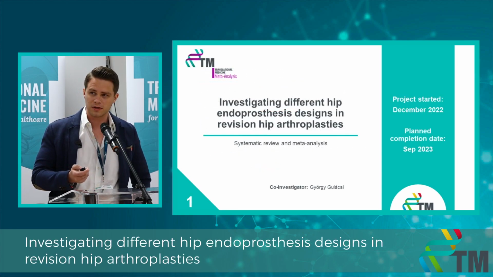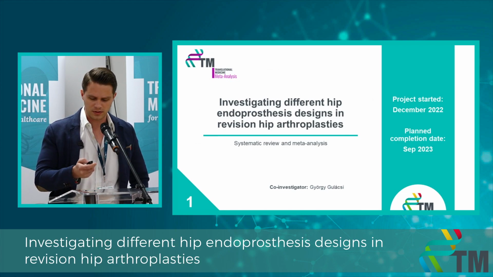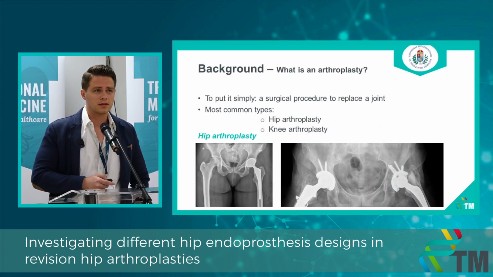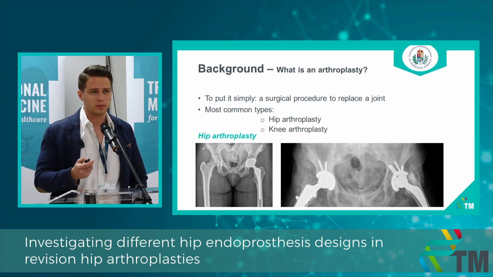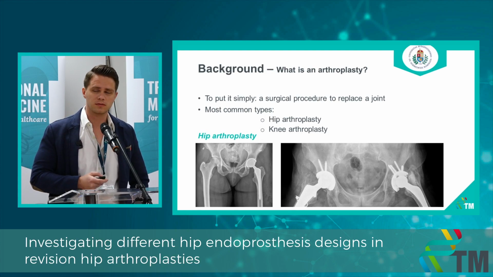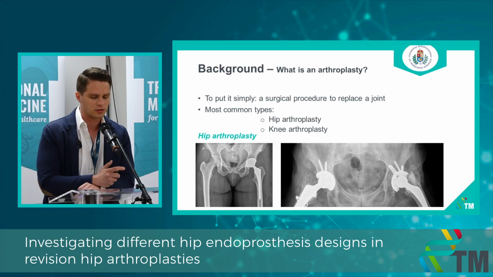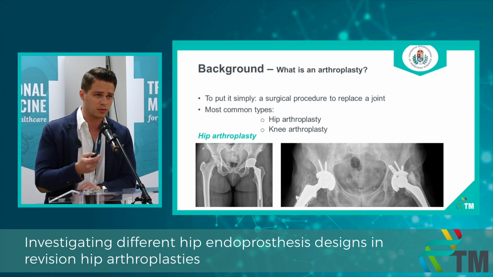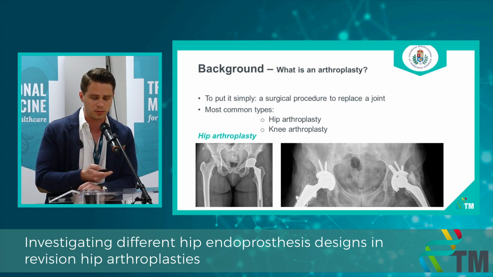So let me tell you about my first project. I started it in December 2022. So, what is an arthroplasty? To put it simply, it's a surgical procedure to replace a joint with an artificial joint. The two most common types of the arthroplasties are the hip arthroplasty and the knee arthroplasty. On the bottom below, you can see different endoprosthesis designs for the hip replacement.